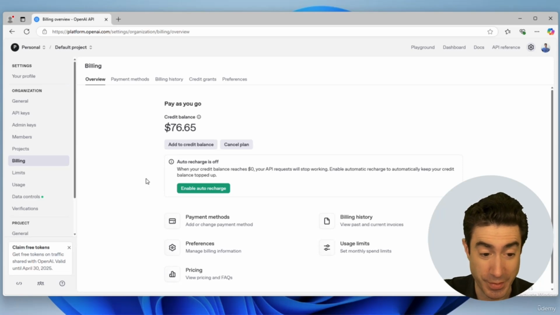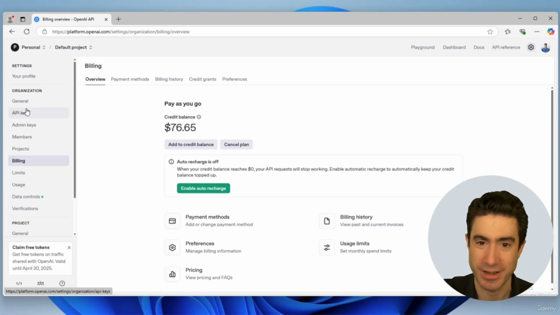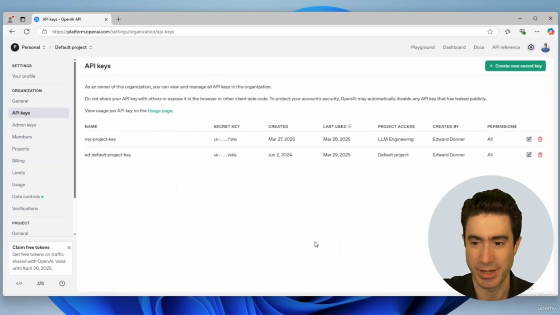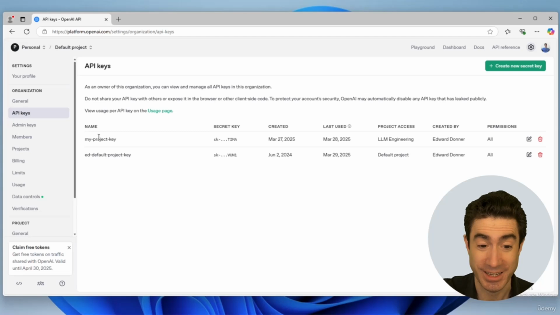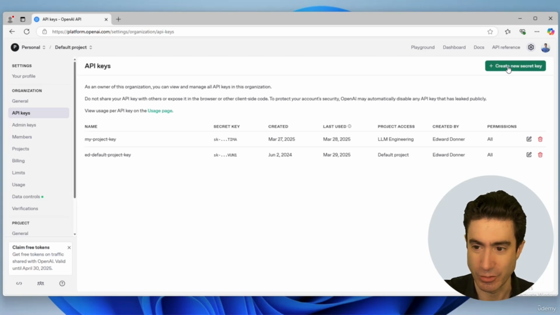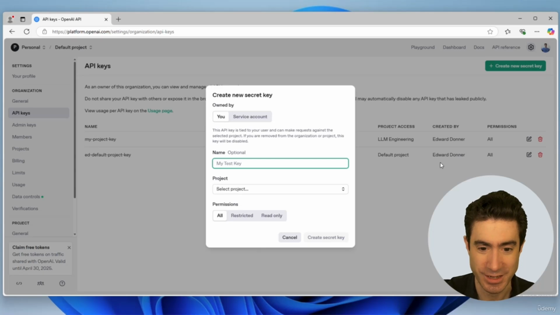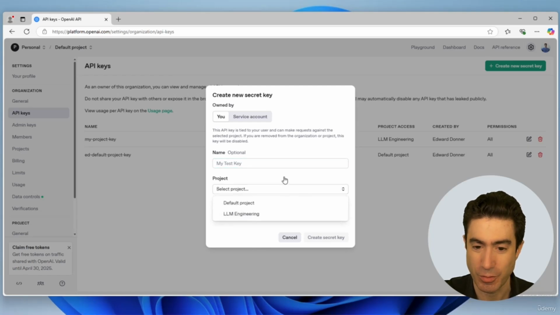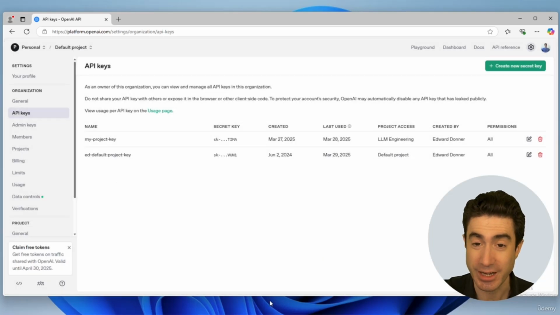Okay, once you've done that, you then have to go to the API keys section. And this is super important. This is where you get to set keys that will be how you access this API from your computer. The way that you'll do that is you'll press create new secret key. You'll put in any name you want, just to remember it in the future. Make sure that for select project, you have default project, so it's for everything, have all permissions, and then press create secret key, and you will get a new key, and you can copy it into your clipboard, and you have to do that to make sure that you preserve it,